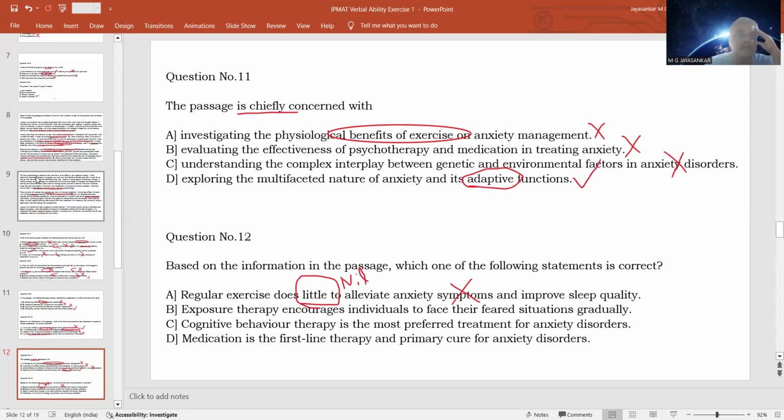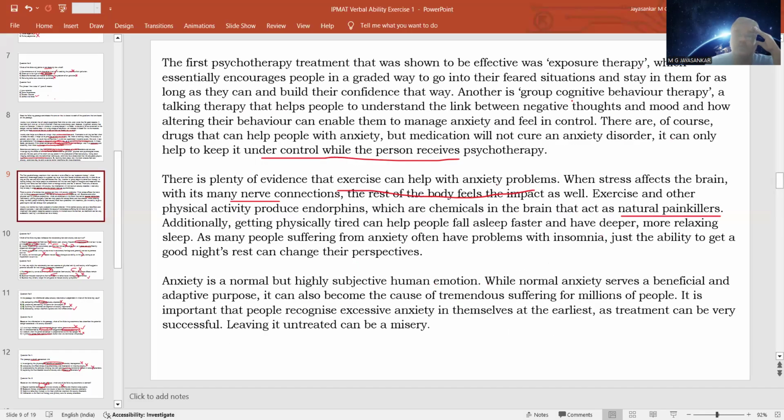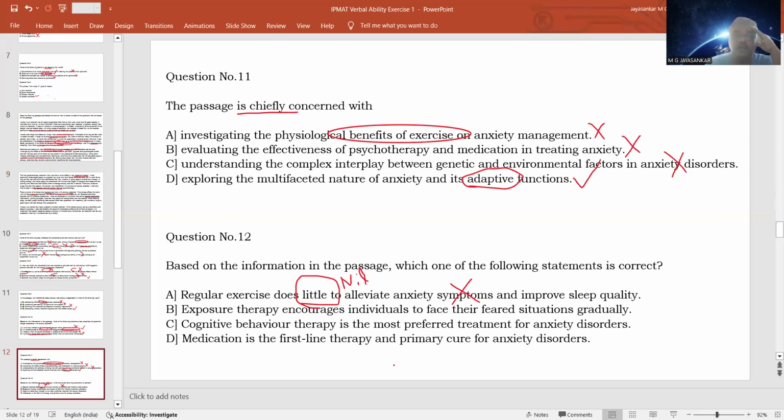Option B, exposure therapy encourages individuals to face their feared situations gradually. Correct. It is stated in the third paragraph, or fourth paragraph rather. In exposure therapy, people who are afraid of something are gradually exposed to that situation, so that they become confident in facing it. That is exposure therapy. So this is a good statement. Probable answer, keep it in your mind.